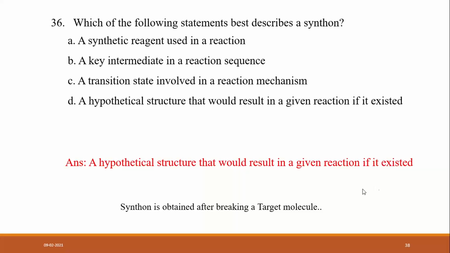So it is what? A synthon is obtained after breaking of a bond from the target molecule. It is a hypothetical structure. So a synthon is obtained after breaking the target molecule in a retrosynthetic way.